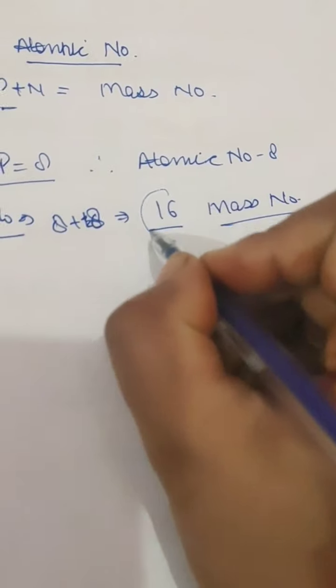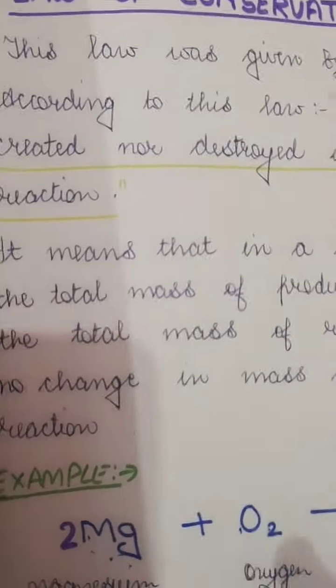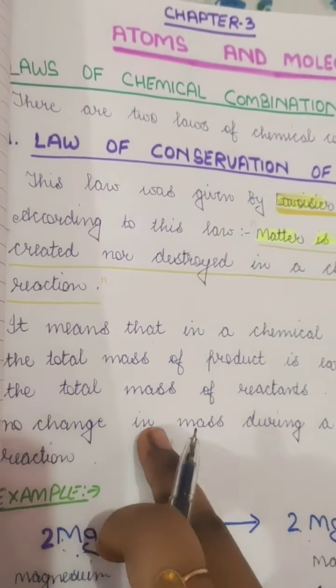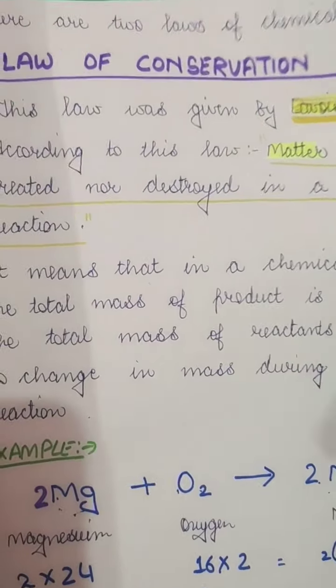So when we are talking about atomic mass, that means we have to take mass, because here we have written that the total mass of the product is always equal to the total mass of the reactant.